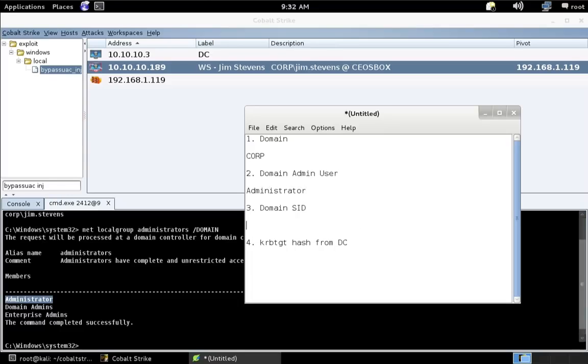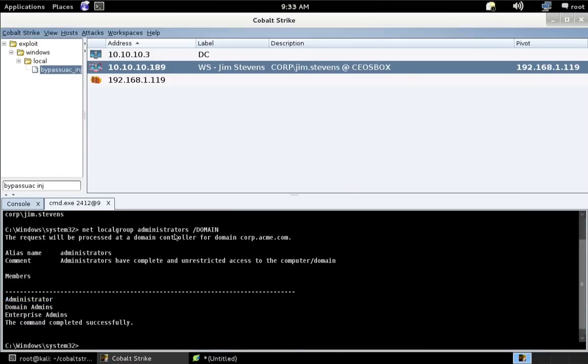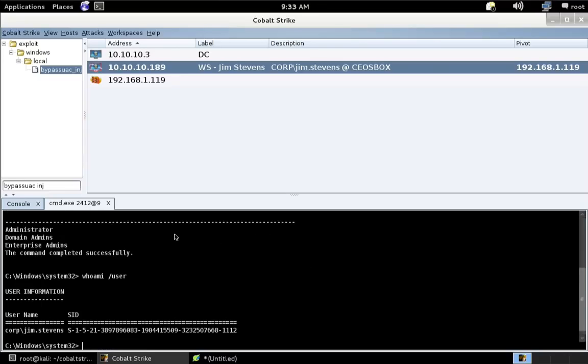Now, the next piece of information we need is the domain SID, and that's pretty easy to get as well. All we need to do is whoami /user, and this will give us the SID of our user who is a domain user. Okay, that's important. If we're a local user, this isn't going to work.